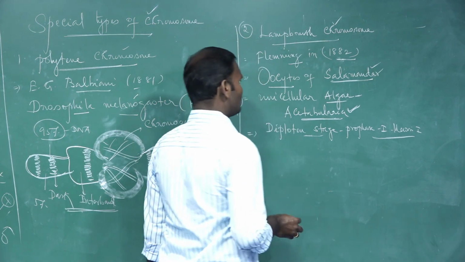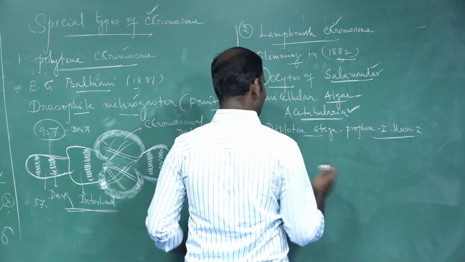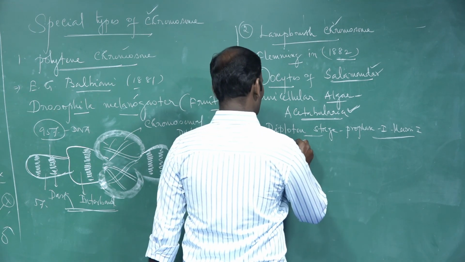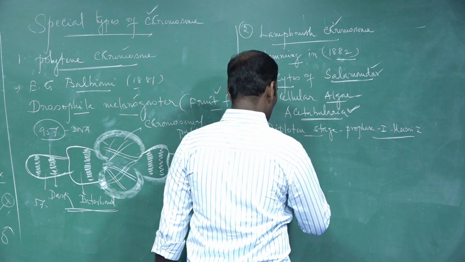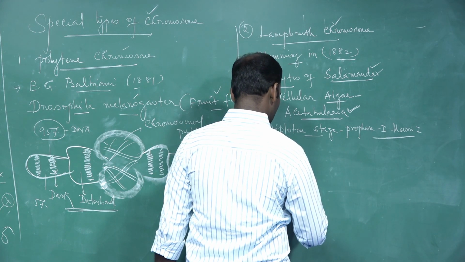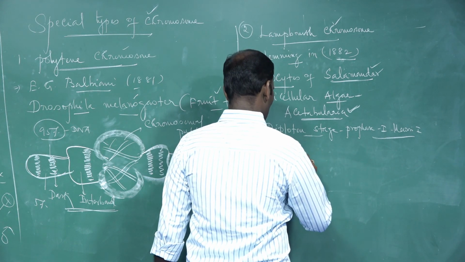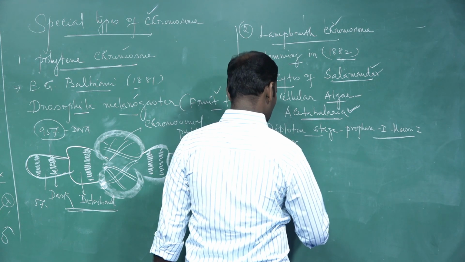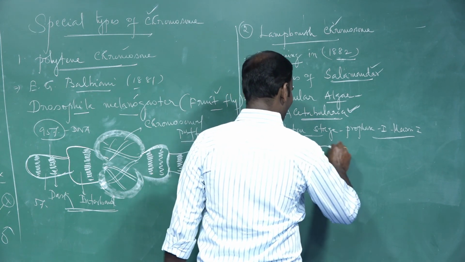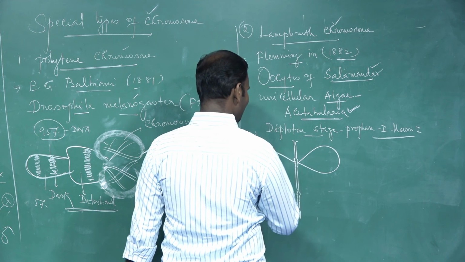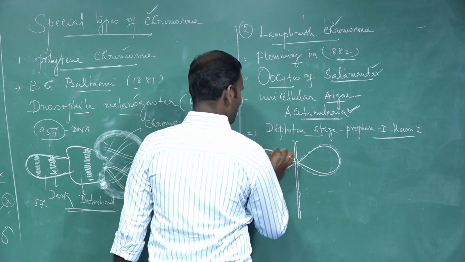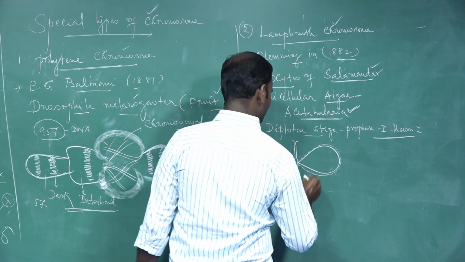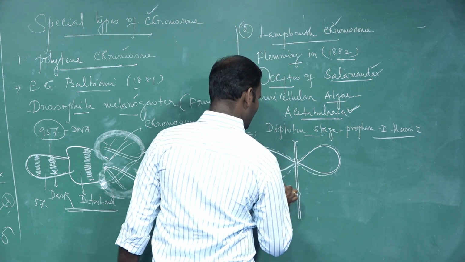The characteristic features of this chromosome: it is highly condensed to form a rod-like structure called the chromosomal axis, from which lateral loops of DNA extend.